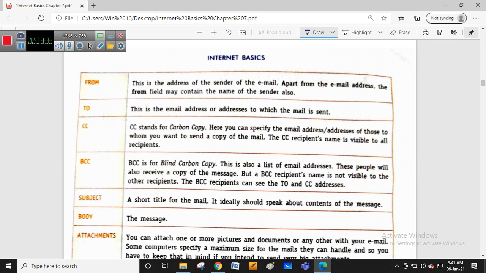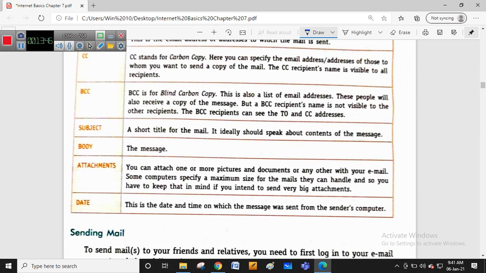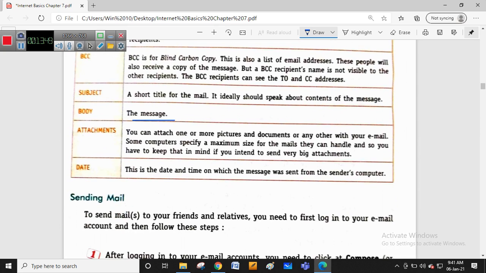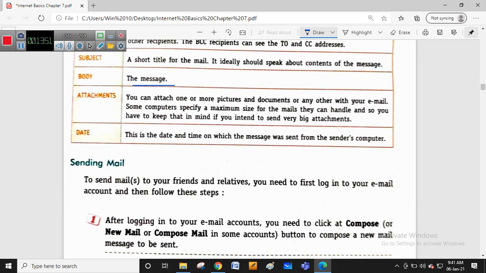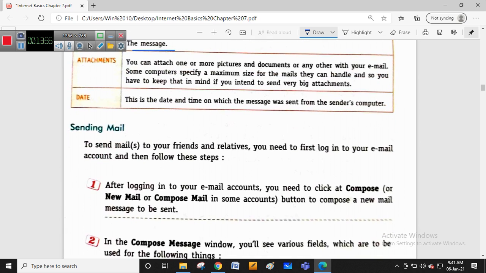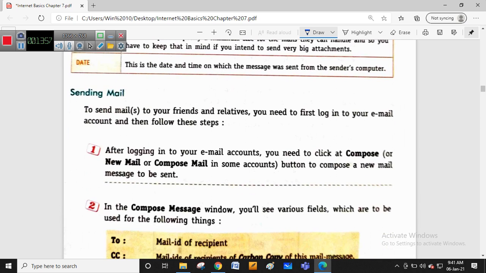Okay. Carbon copy address, blind carbon copy. This is the list of email addresses. These people will also receive a copy of the mail, but the BCC recipient is not visible to the other recipients. Okay, clear? Now, the subject, you can write as per your message, then the body message, whichever message you want. An attachment, if you want to attach some document to the particular message, you can add it easily. And the date, if you want to mention it, you can mention the date also.